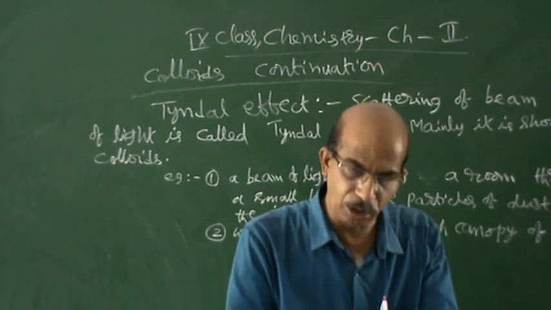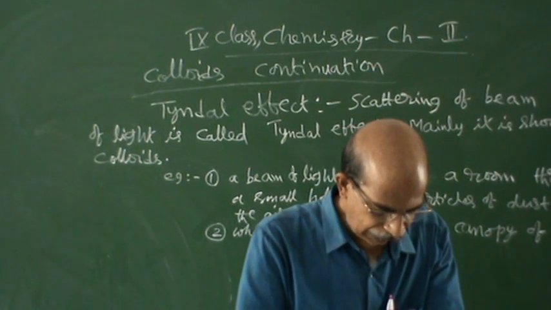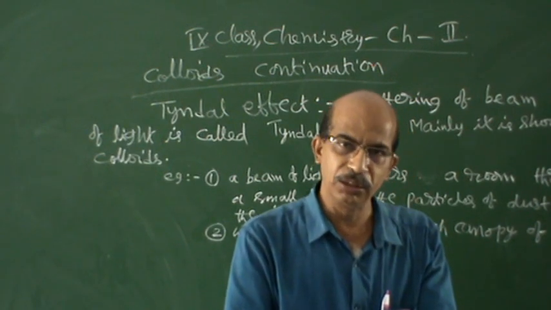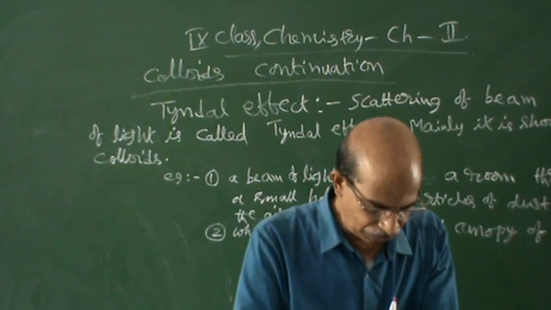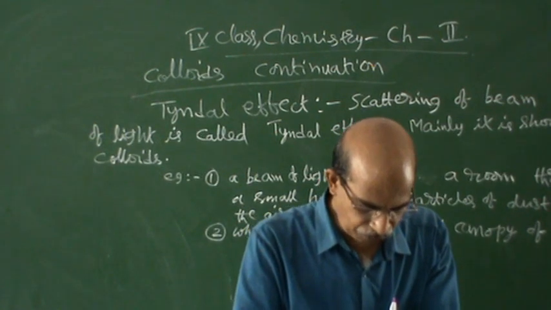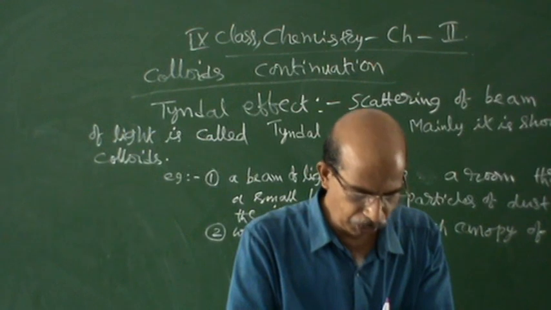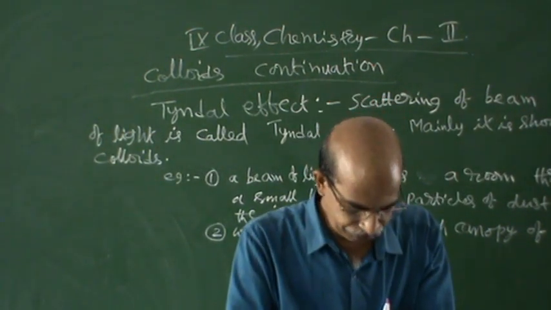Even clouds also you can see that. Cloud is what? That is gas and liquid only. Water droplets and water vapor will be there. This is called aerosol. Aerosol, clouds, fog you can call, mist you can call, whatever name you give, still it is coming as an example of colloid.